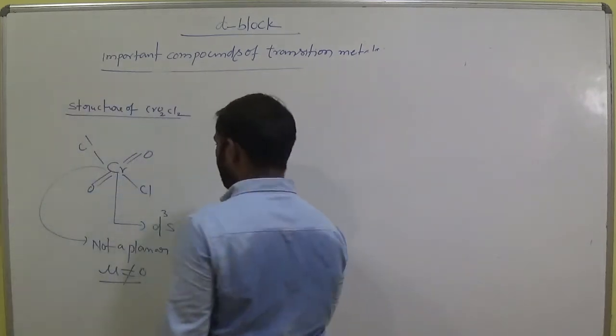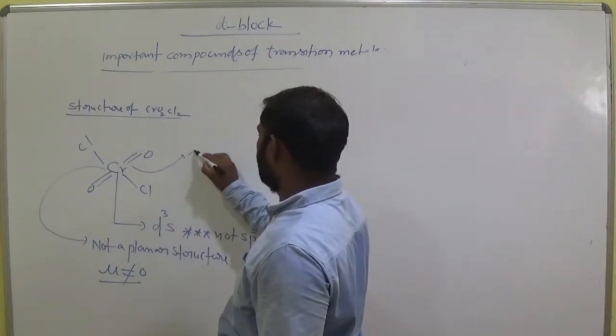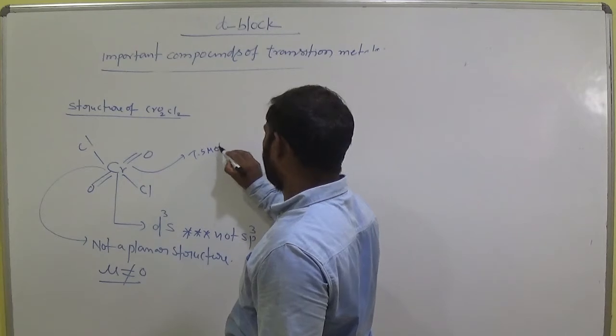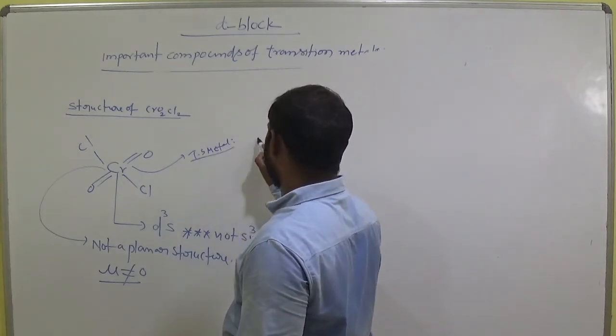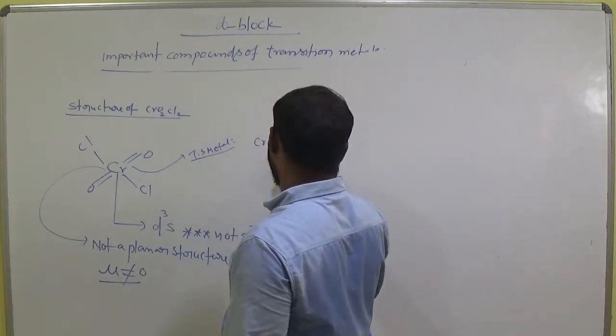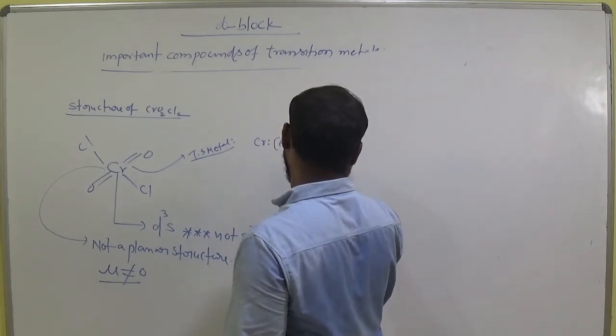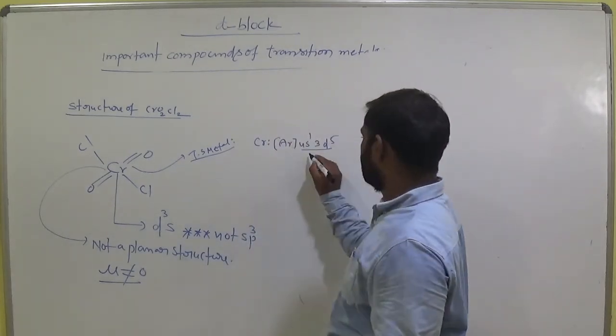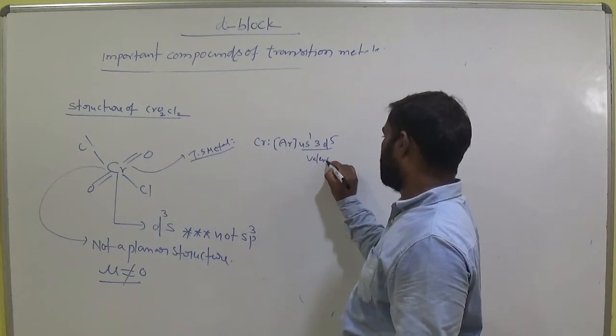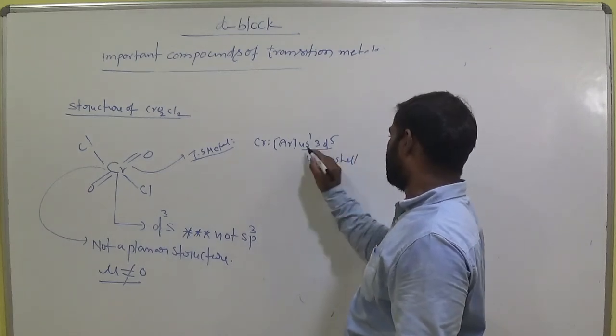Why? Chromium is a transition metal. So what is the electronic configuration? Argon 4s1 3d5. This is the valence shell, these two.